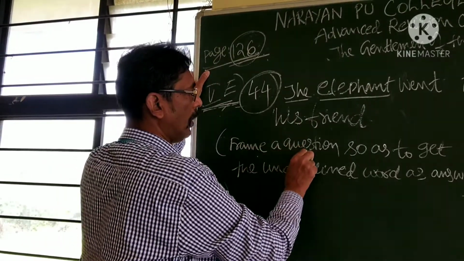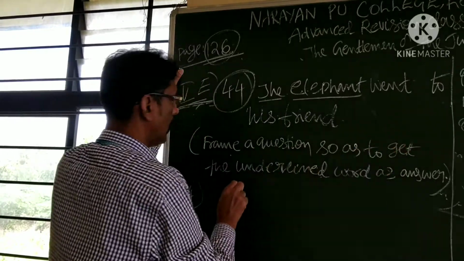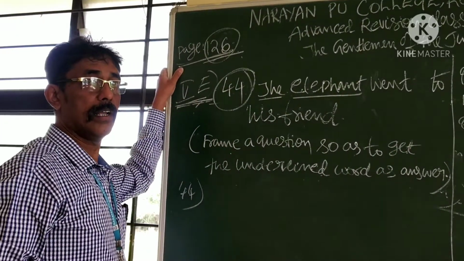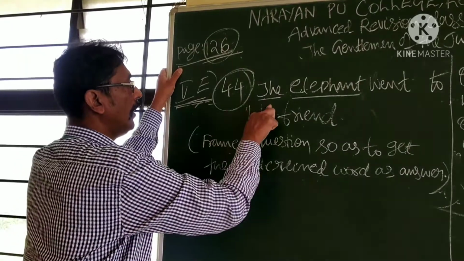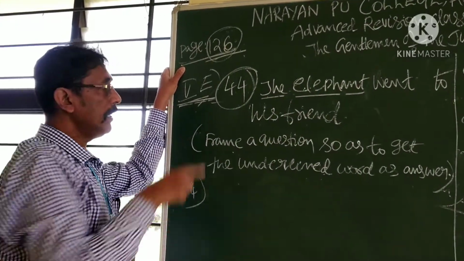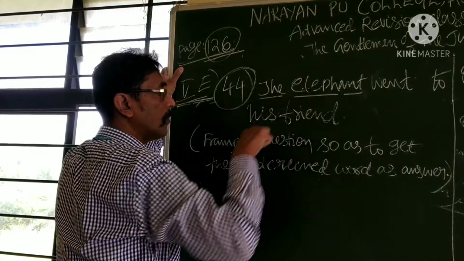What to do with this sentence? Frame a question so as to get the underlined word as the answer. What is called the underlined word? The elephant. The elephant is underlined. It must become a question.